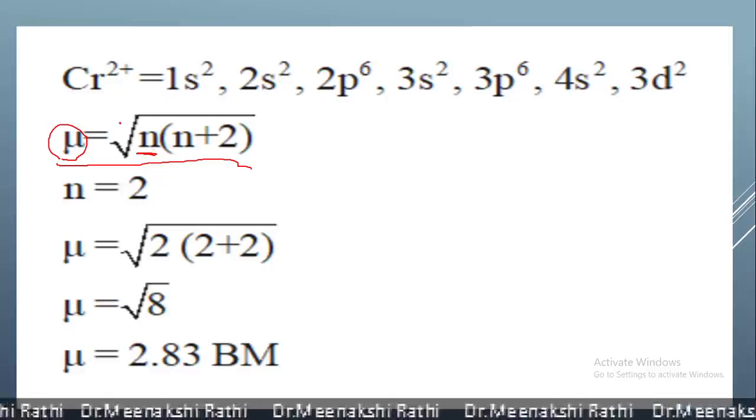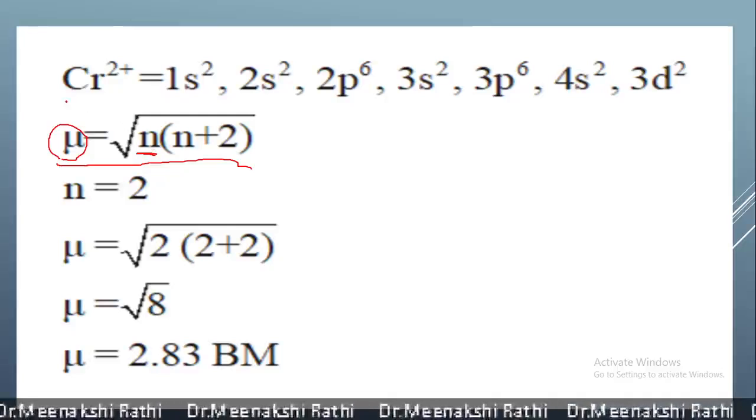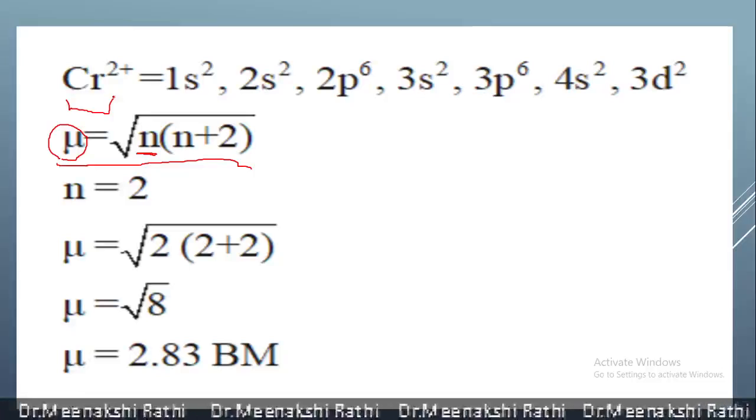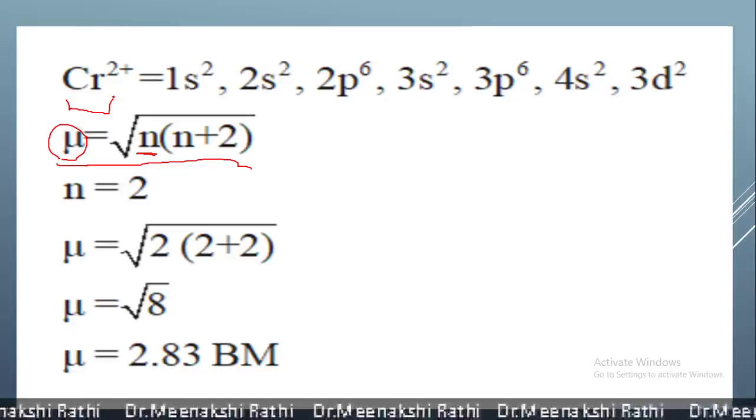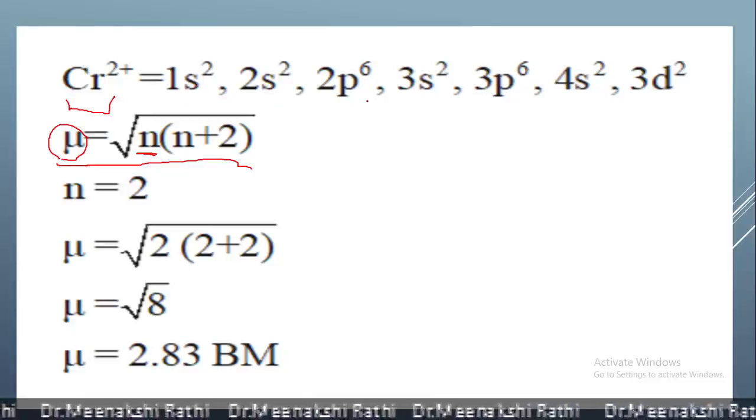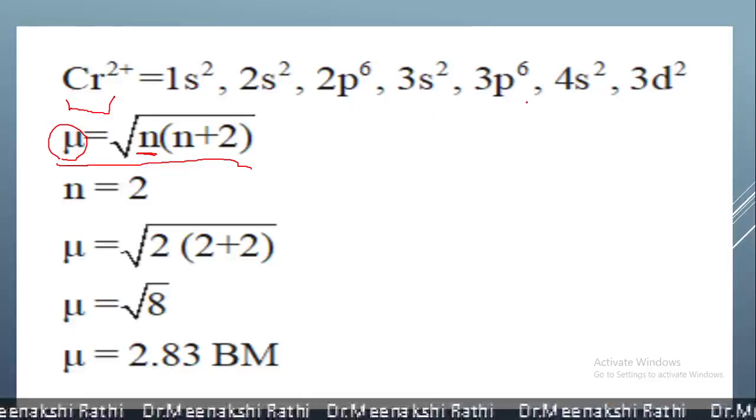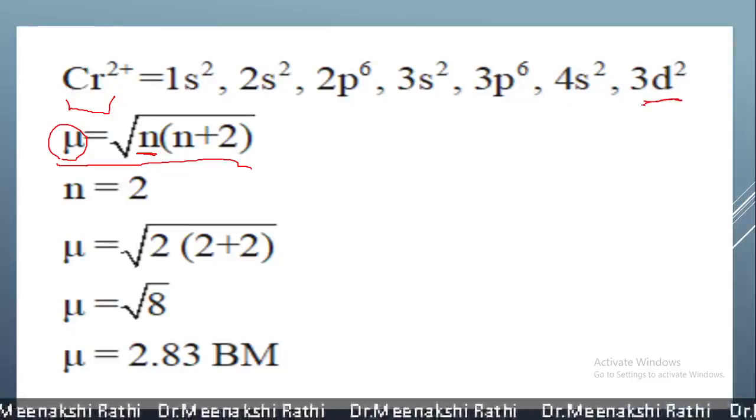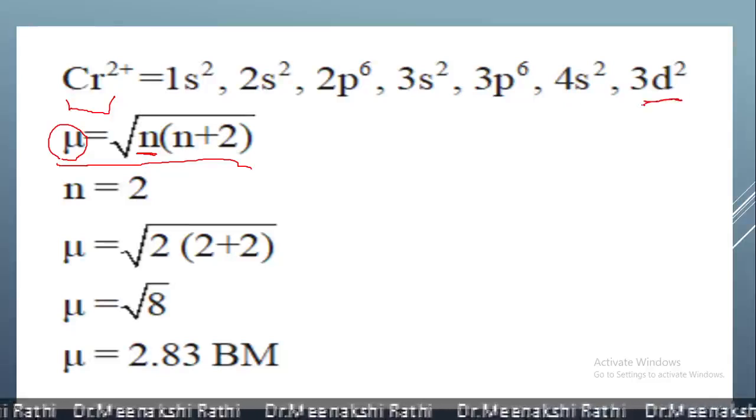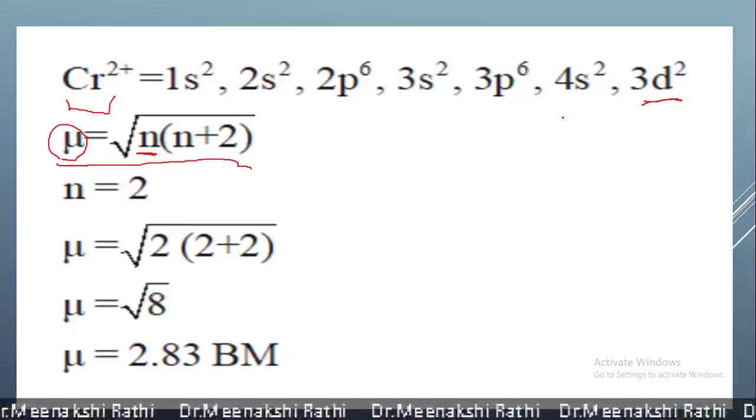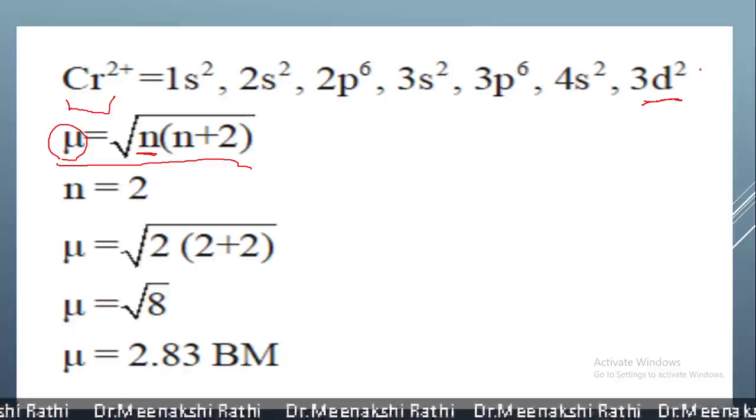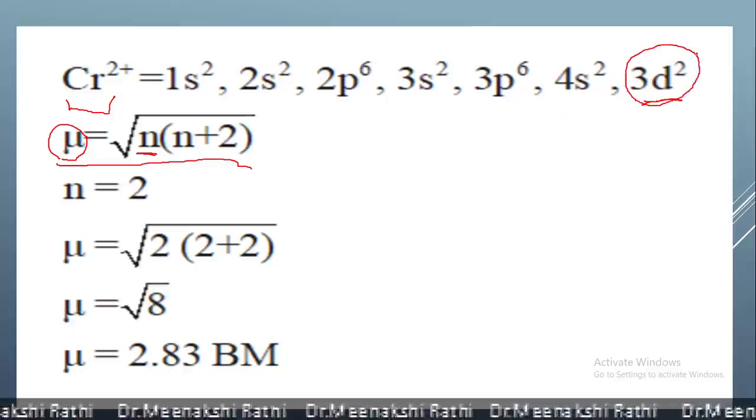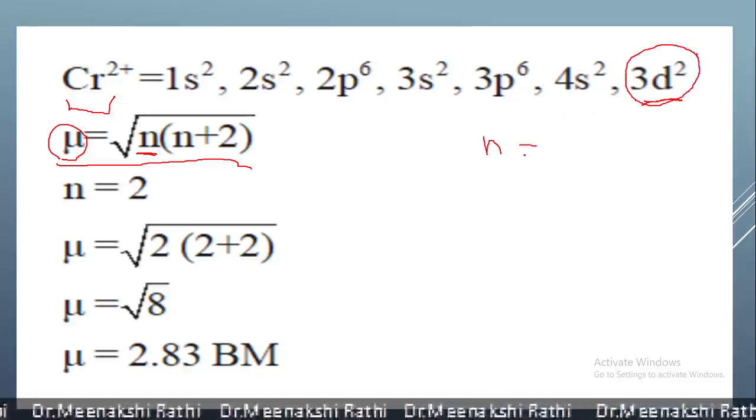Now let's take the example of chromium ion, which can be written as Cr2 plus. Its electronic configuration is 1s2, 2s2, 2p6, 3s2, 3p6, 4s2, 3d2, because we have removed 2 electrons, and that's why its electronic configuration becomes like this. Here chromium has 2 electrons in d orbitals which are unpaired. So n, its value, is 2.